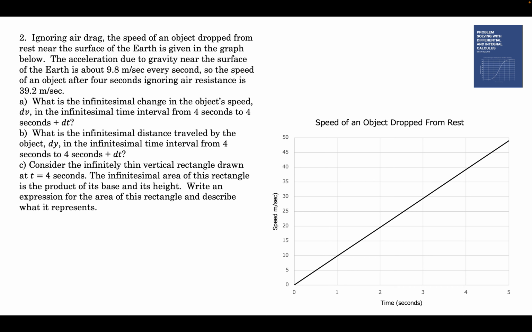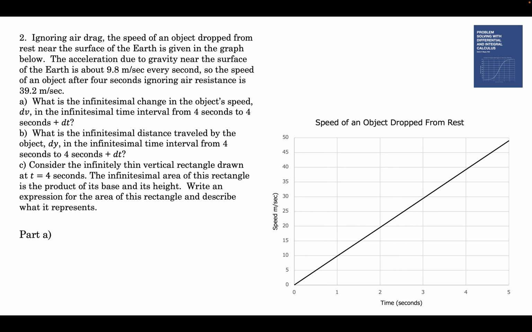Part A: what is the infinitesimal change in the object's speed, dv, in the infinitesimal time interval from 4 seconds to 4 seconds plus dt? So right here at 4 seconds, we go over to the right an amount dt. How much do we go up? What's dv? If you haven't already thought about that for a long time, think about it some more. Stop the video and think about it.